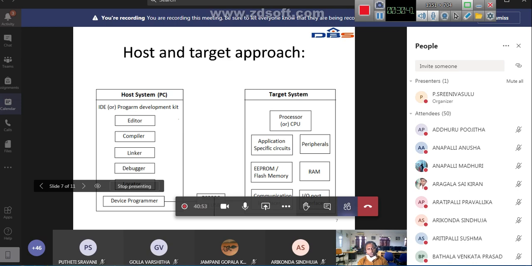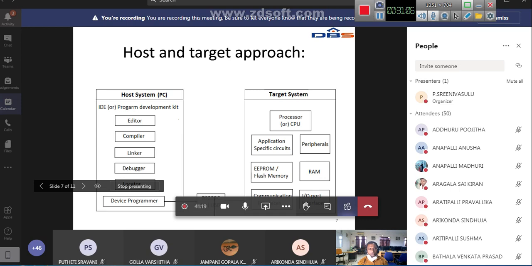Suppose we are multiplying two numbers. When you multiply two numbers, you may get some partial products. For example, 23 into 10: you will get two partial products. We have to store those partial products somewhere. They are called intermediate variables, and we use RAM, random access memory, on the target system.